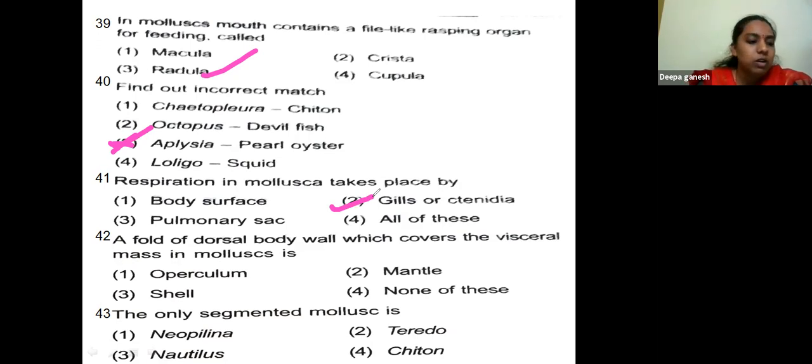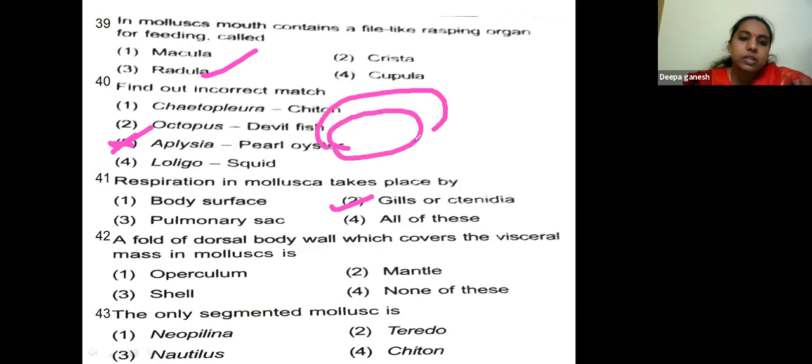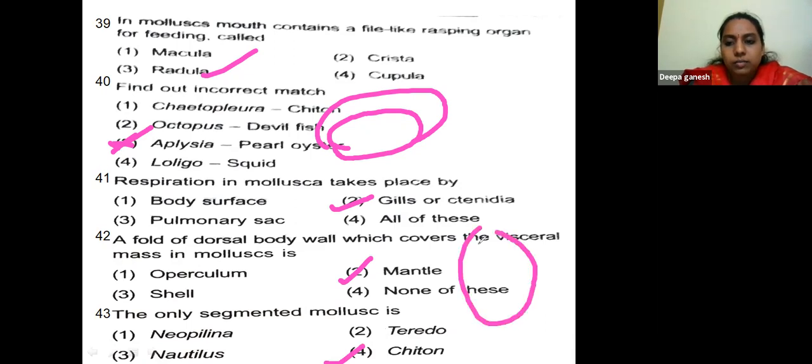A fold of dorsal body wall which covers the visceral mass in molluscans is called the mantle. The only segmented mollusc is Neopilina, Pteria, Chiton, Nautilus. It is chiton.